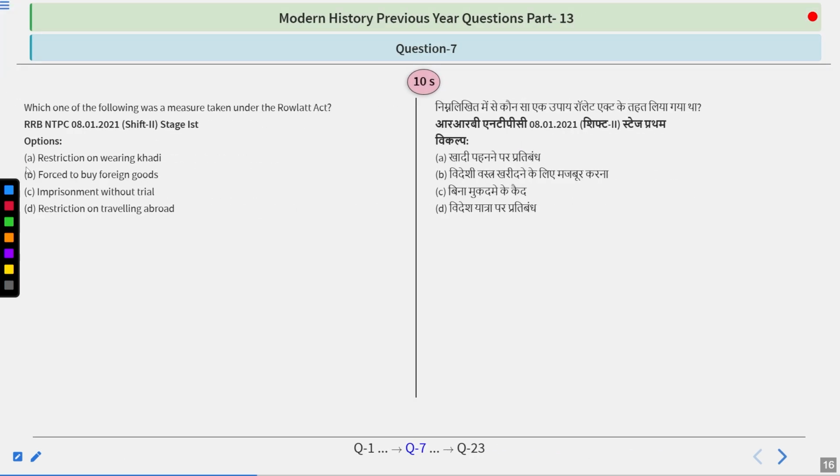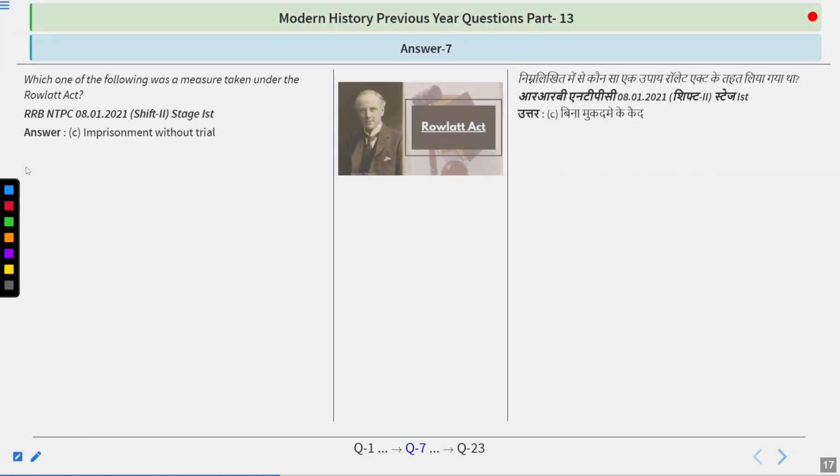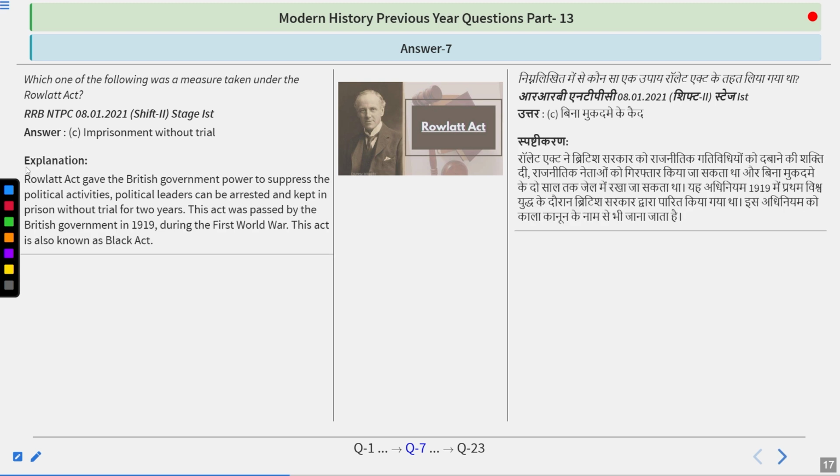Which one of the following was a measure taken under the Rowlatt Act? Restriction on wearing khadi, forced to buy foreign goods, imprisonment without trial, restrictions on traveling abroad. Try to think. We have already done a lot of questions of this type, so I don't think it will worry you. The answer is simple: imprisonment without trial.